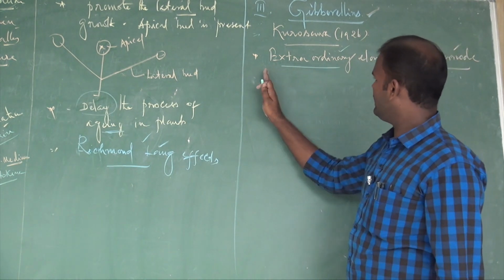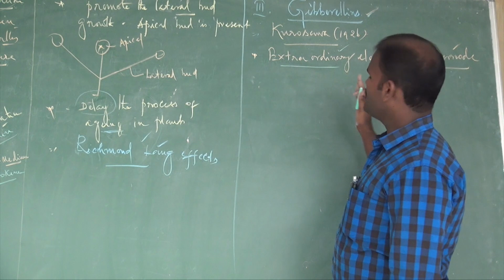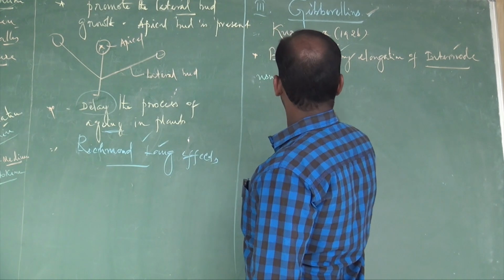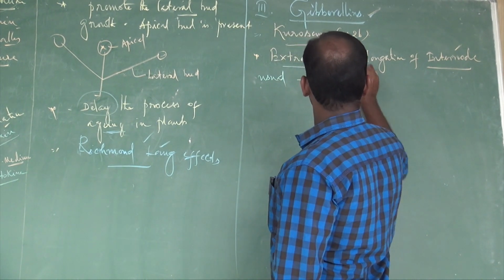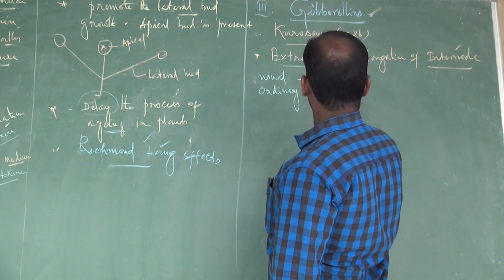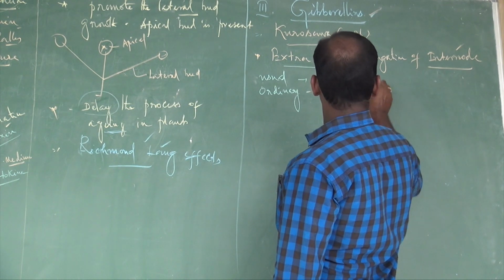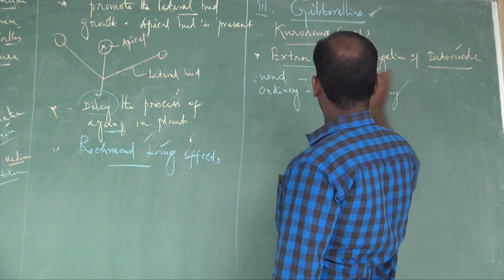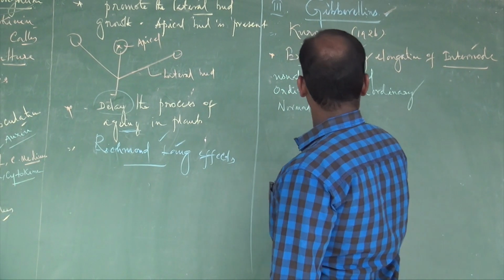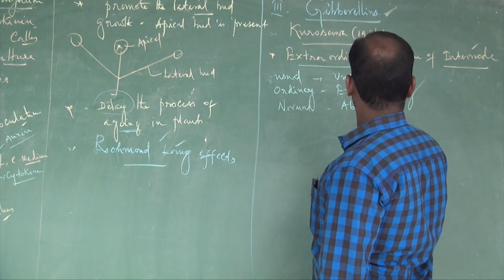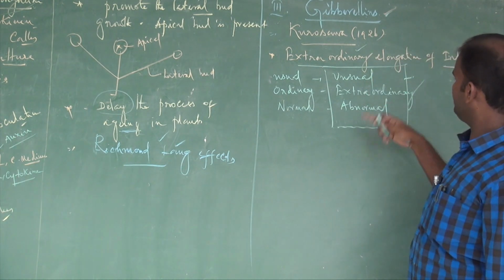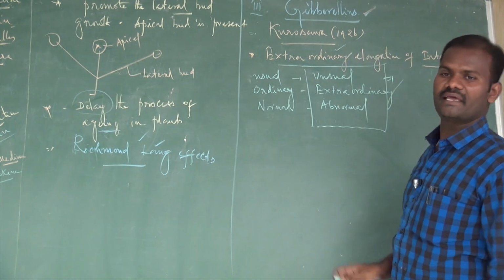Extraordinary, unusual, abnormal, as opposed to ordinary, usual, normal. These unusual, extraordinary, abnormal effects are caused by gibberellic acids.